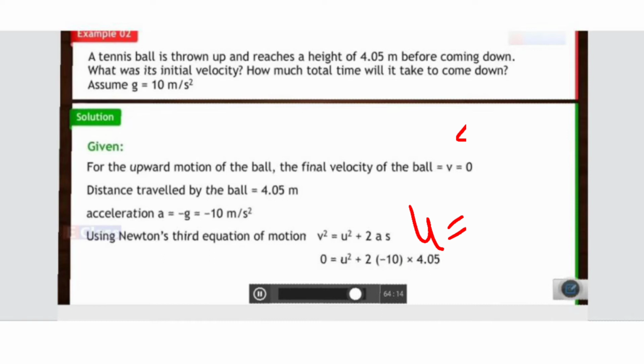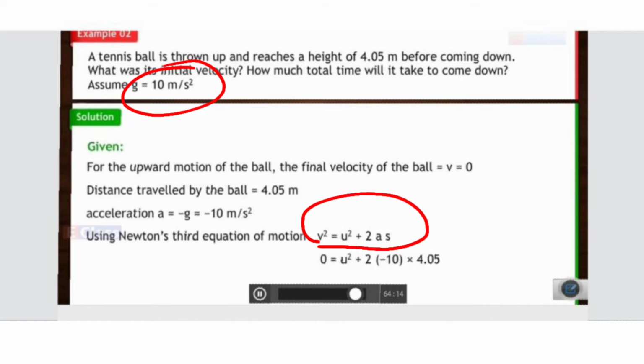And of course we are going to take g as 10 for simplicity. Actually the value is 9.8, but for easy calculation we are just taking 10. As they give us, we are going to take that value only. So let us use the third kinematic equation: v square is equal to u square plus 2as.